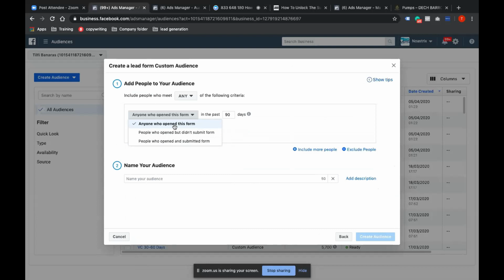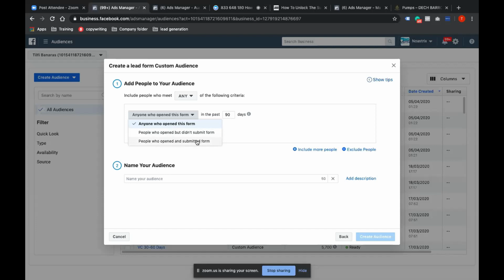Now, anyone who has opened any lead ad form, I think everyone would know that. Facebook has this process where, without you even entering anything, they have already got your default email, phone number, all those kinds of things. Some people opened this form but did not submit, and you would definitely want to target them with a retargeting audience. And people who opened and submitted the form, maybe if we want them at the next level of conversion, then we would go through it.